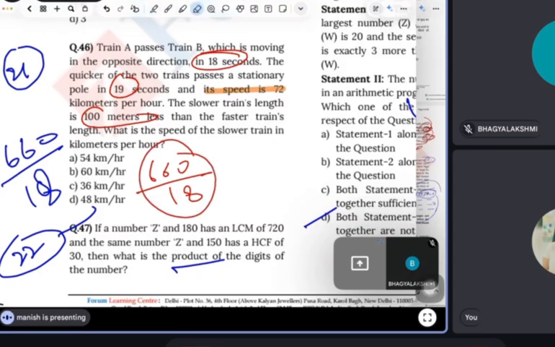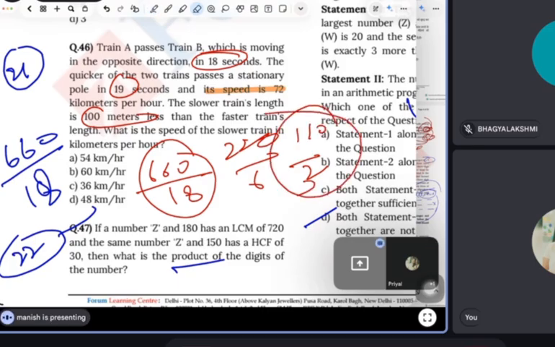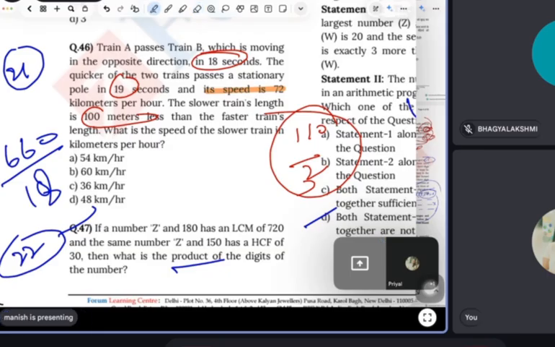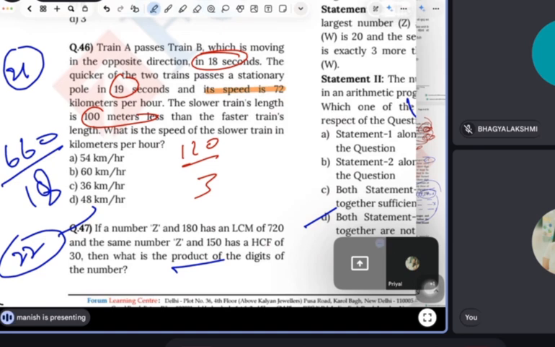Yeah, wait, let me solve it. 660 divided by 18 gives 220, 110. Here we have got 220, 110 and 1110, right? Now this is in meter per second, but we have to convert it into kilometer per hour.